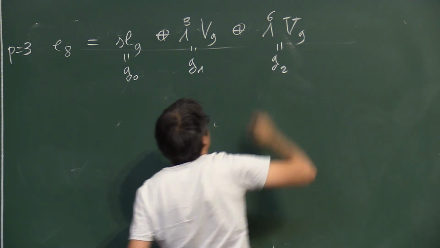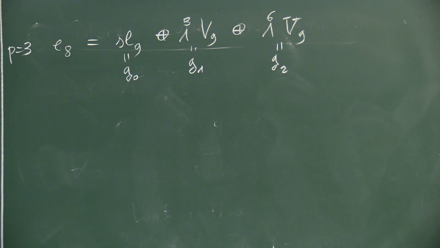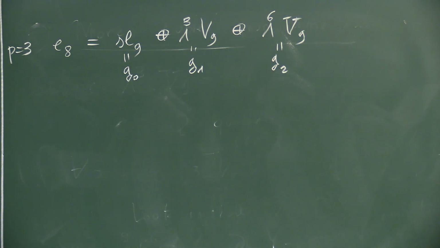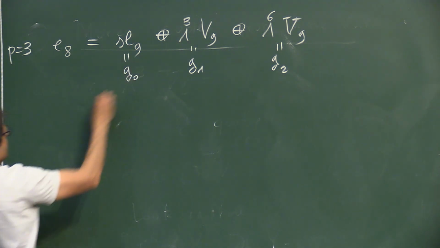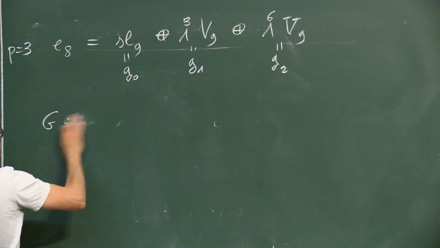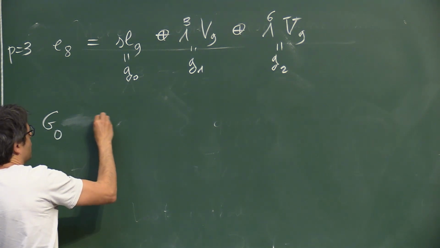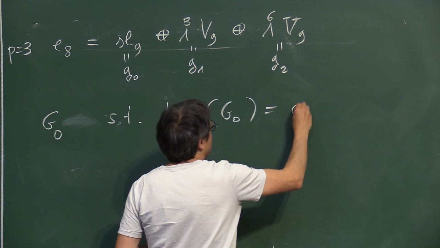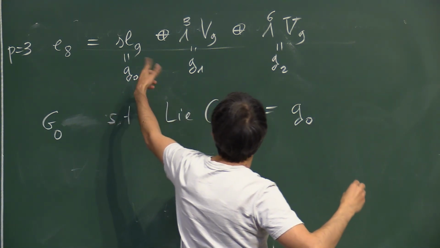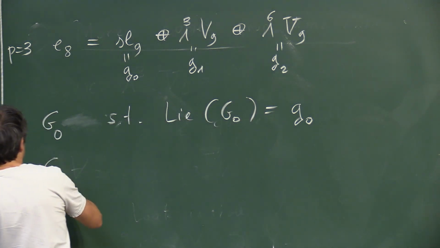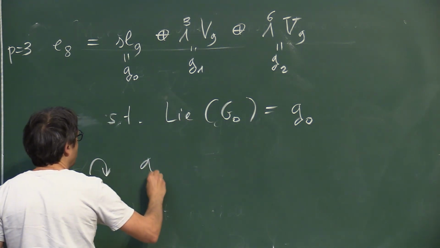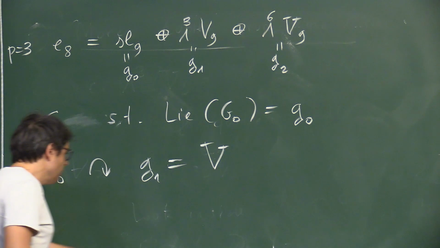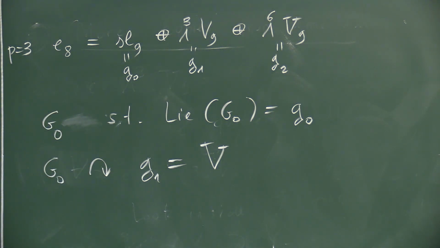So each time you have a simple algebra with a cyclic grading, you get this thing, and the part in degree 0, G0, its Lie group will be a semi-simple Lie group, and it will act on G1, which is our V. And this has a Cartan subspace.